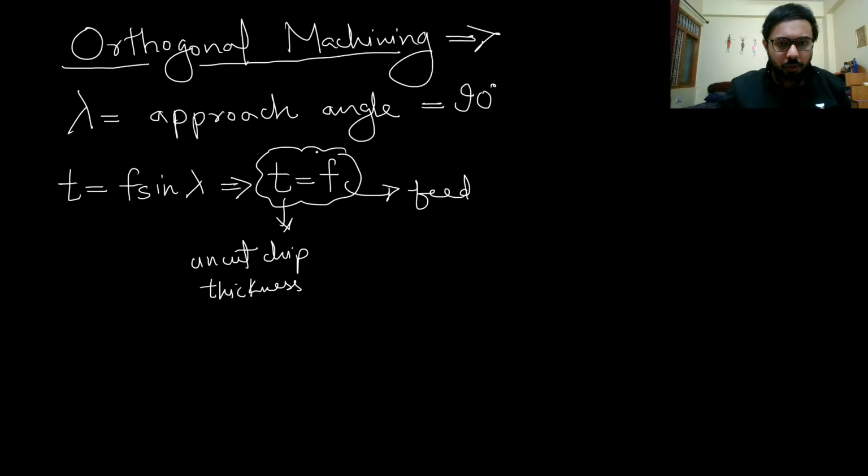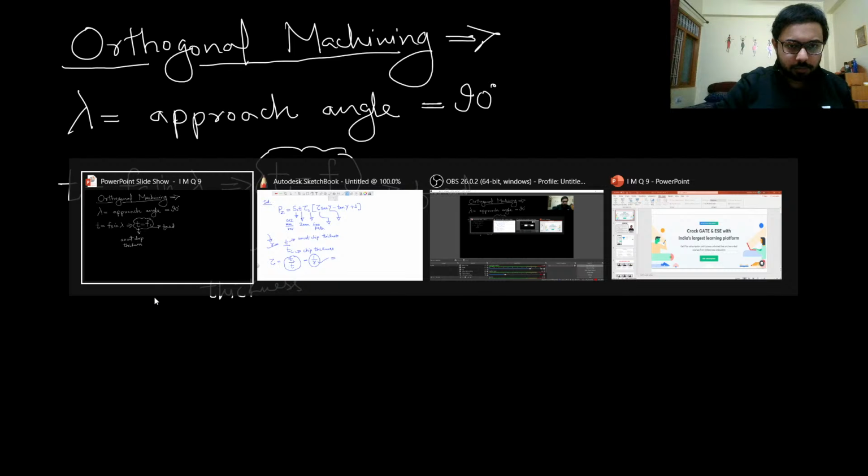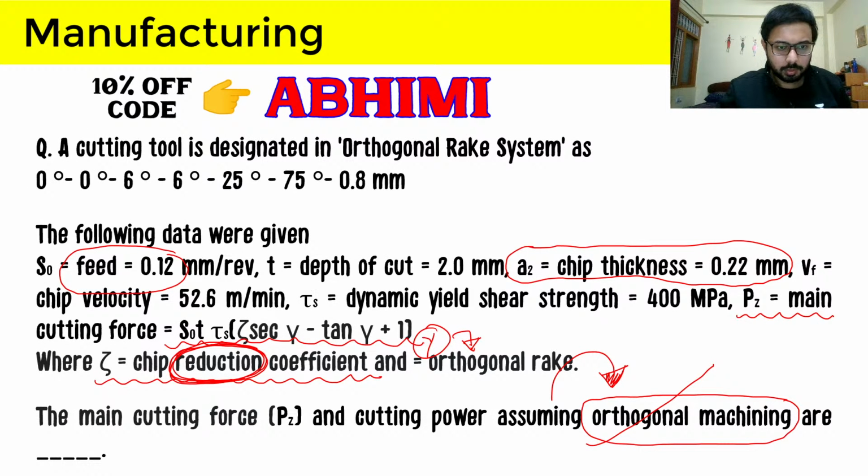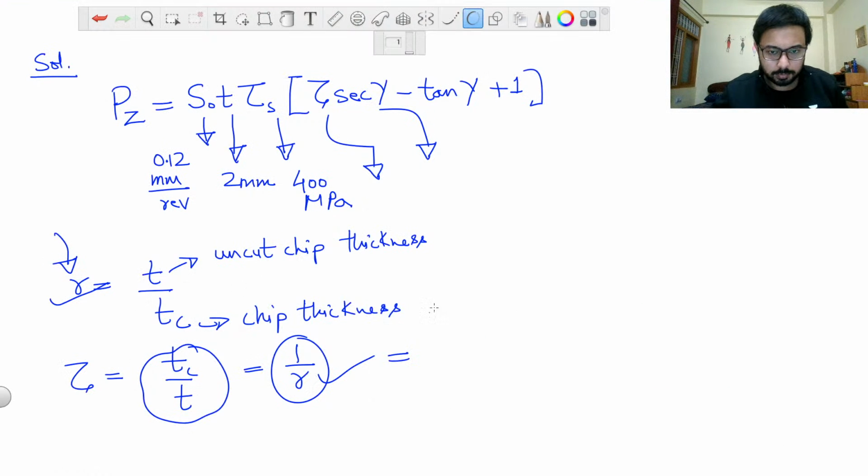So orthogonal machining will give us that. So T will be equal to simply F, which is feed, and here feed is given as 0.12 mm per revolution. So what will happen is that our zeta will become A2, which is given in the question as chip thickness, over F, which is feed.